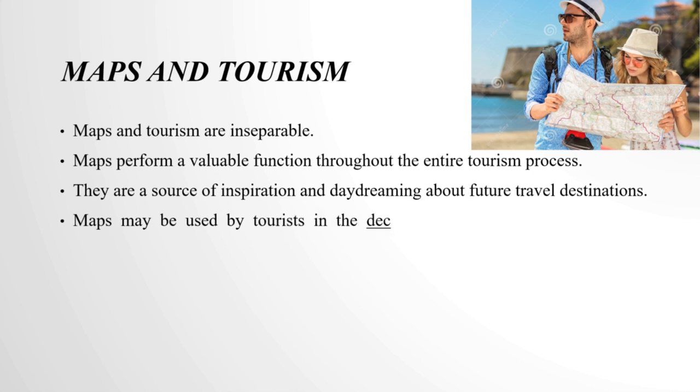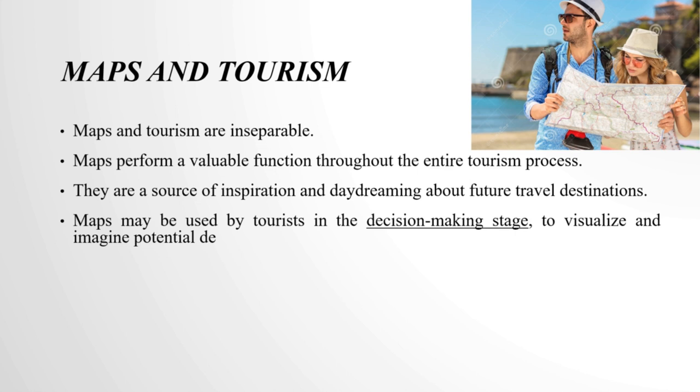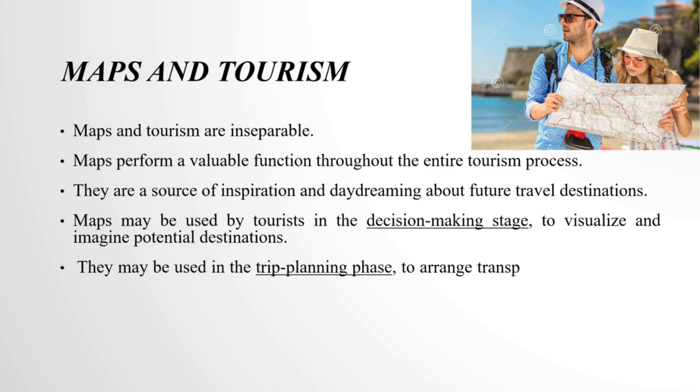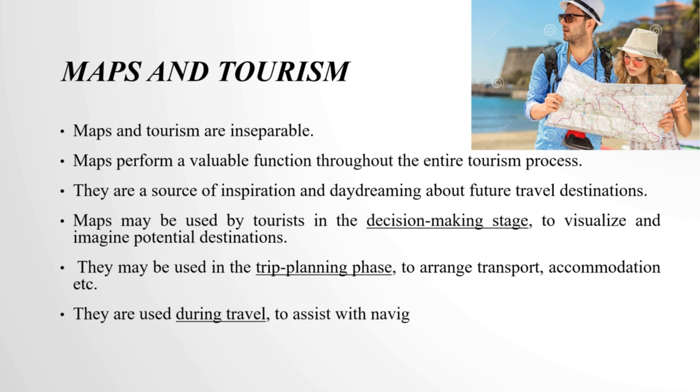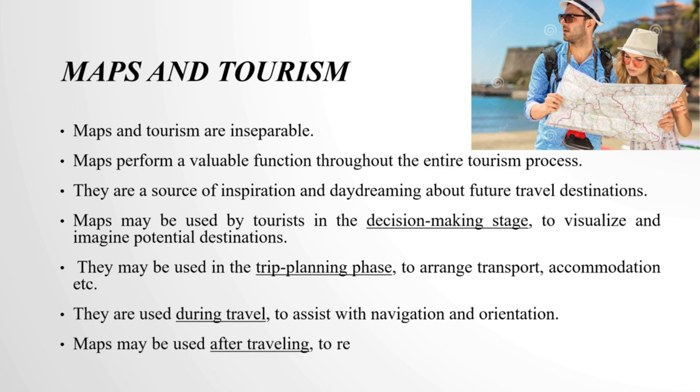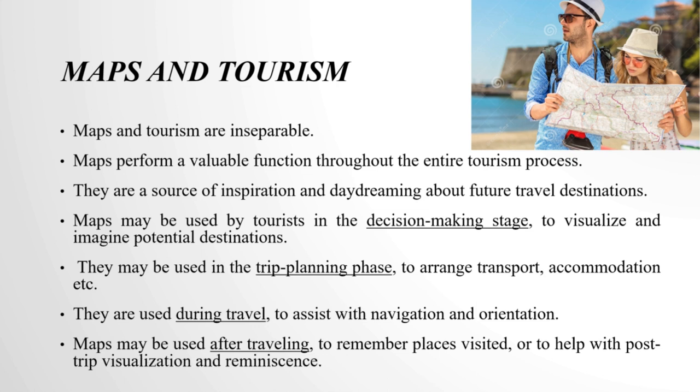Maps may be used by tourists in the decision making stage to visualize and imagine potential destinations, and they may be used in the trip planning phase to arrange transport, accommodation, etc. They are used during the travel phase to assist with navigation and orientation, and finally, they may be used after traveling to remember places visited or to help with post trip visualization and reminiscence.